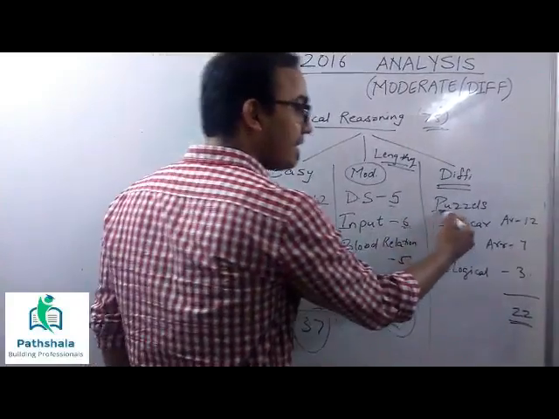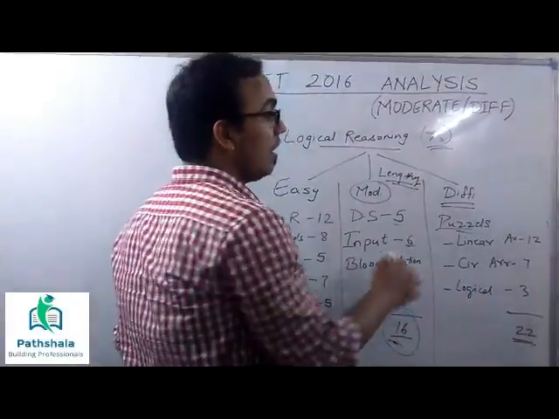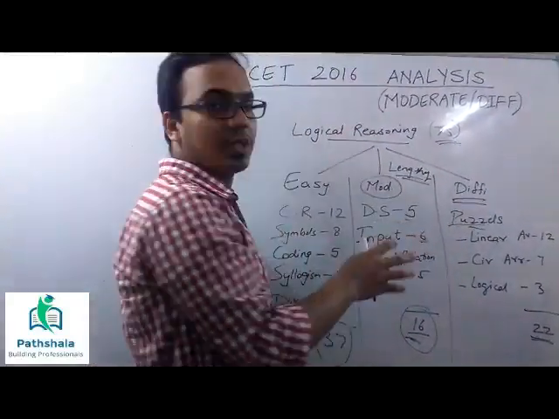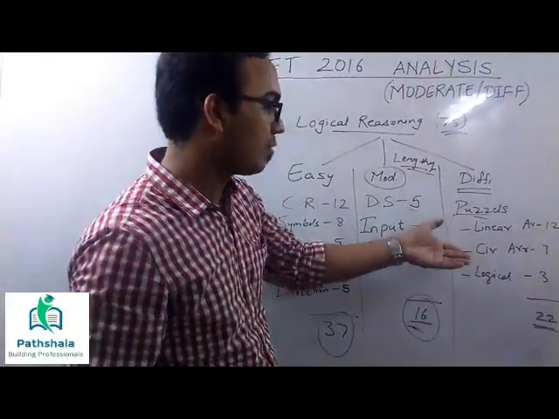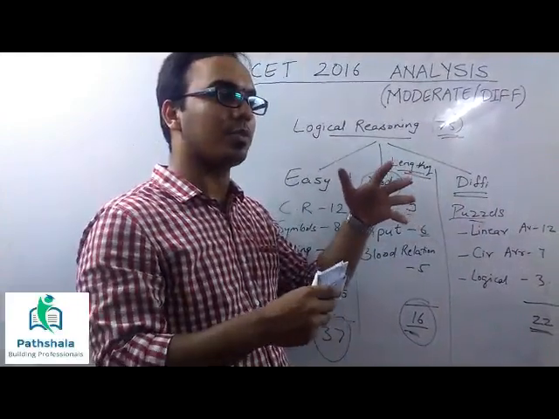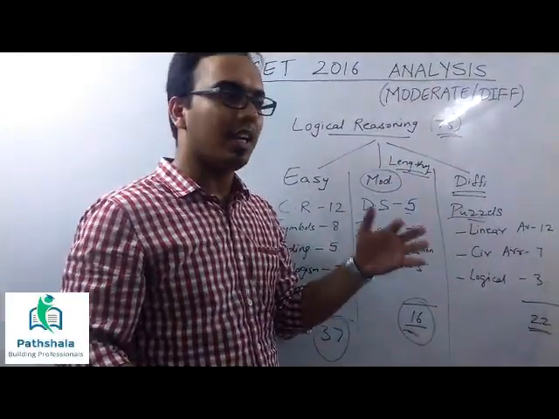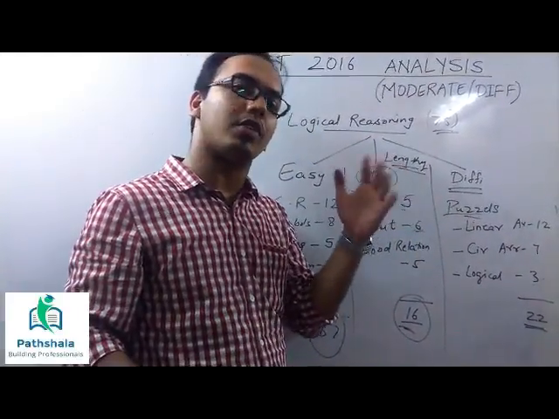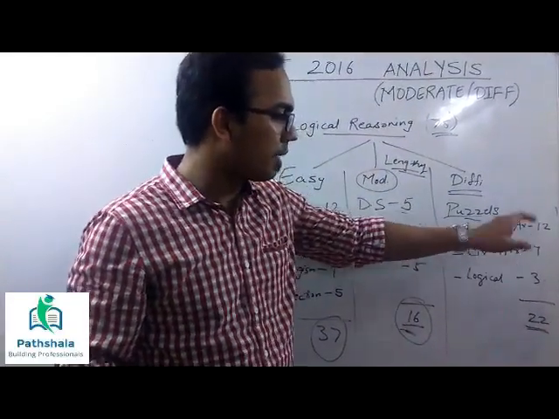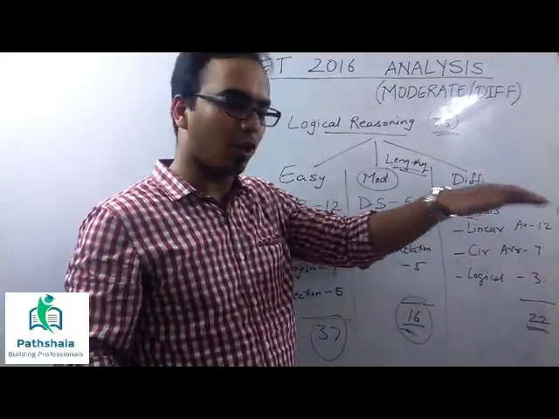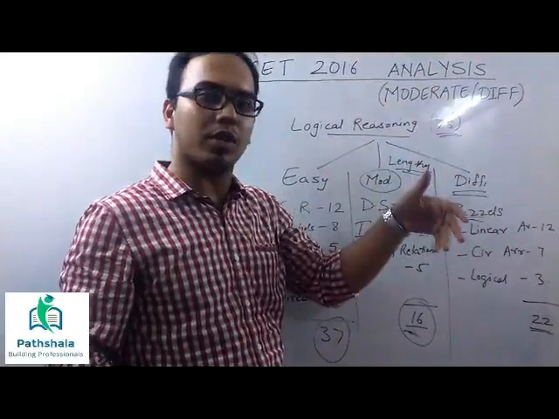As in the Pathshala mocks that we have shown, even the puzzles in the logical section were very difficult. Though it was based on one of my favorite topics, circular arrangement and linear arrangement, it was made too lengthy and too confusing. It was, I would say, at par with CAT or even tougher than CAT. You had 12 questions, and there were 2 sets on linear arrangement, one horizontal and one vertical.